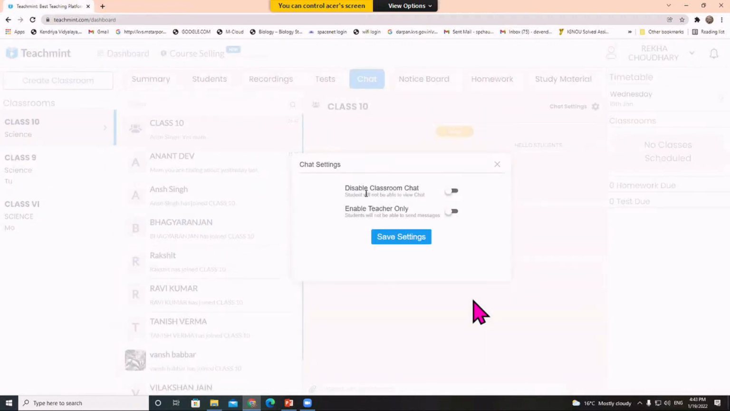If you want to disable the classroom chat, the students will not be able to view the chat. You can also do that. If you want to allow only the teacher to send chats, students will not be able to send messages in the group.